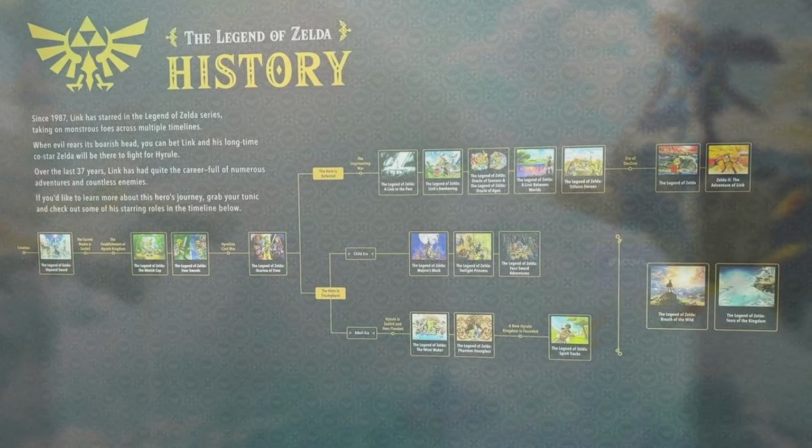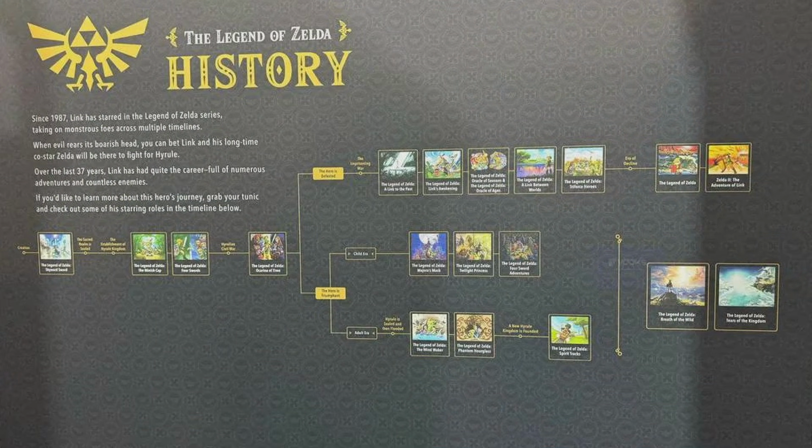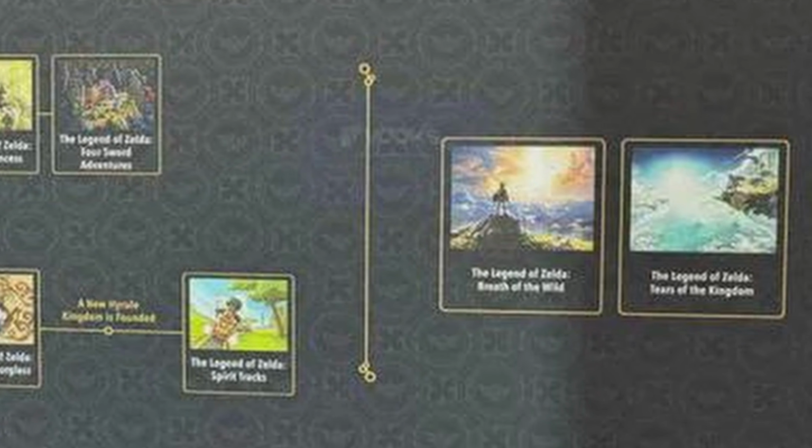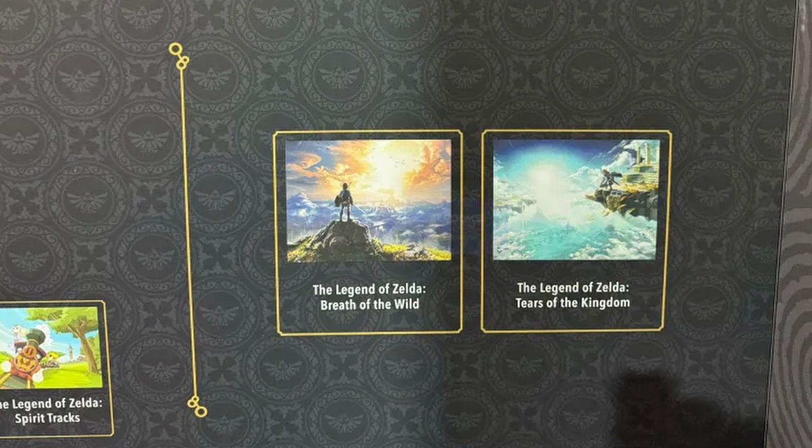During Nintendo Live in August of 2024, Nintendo revealed an updated version of the timeline that seemed to imply that Breath of the Wild and Tears of the Kingdom were separate from the rest of the timeline. However, this is just an interpretation error by fans. Rather than display the two games as an entirely separate line, Nintendo placed them at the end of the timeline just as they have always said. They then used the vertical line to indicate that they weren't saying which timeline it was connected to, which is consistent with what they've said thus far.